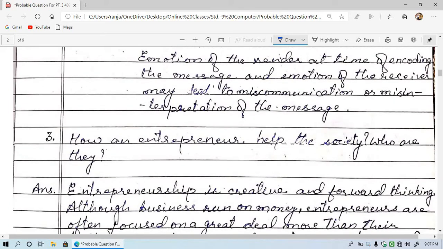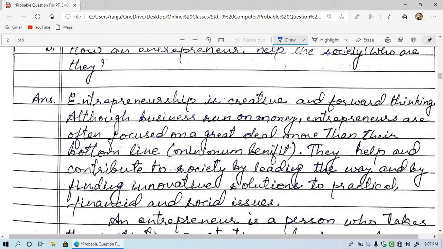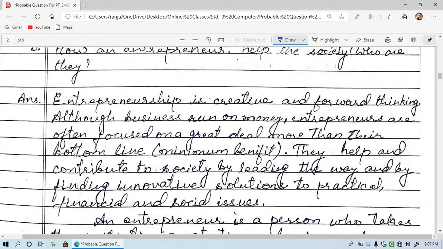How does an entrepreneur help the society? Who are they? You have learned about entrepreneurs, and entrepreneurship is a creative and forward thinking skill, we can say. Entrepreneurship is creative and forward thinking.